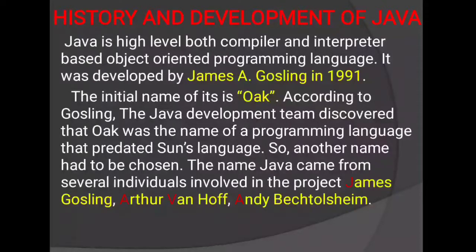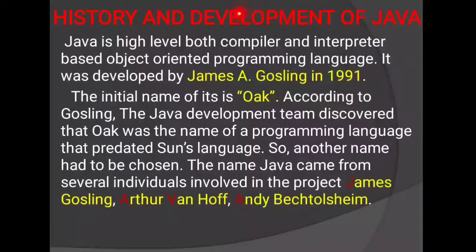Then high level both compiler and interpreter based. See here compiler and interpreter, we know that computer language is classified into two types, that is high level language and low level language. When we want to convert this high level language or low level language to machine level language, that time we need a converter or translator.